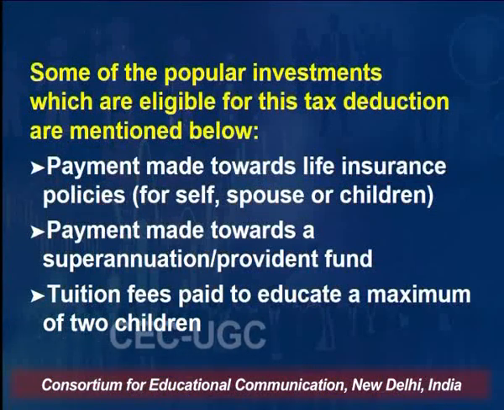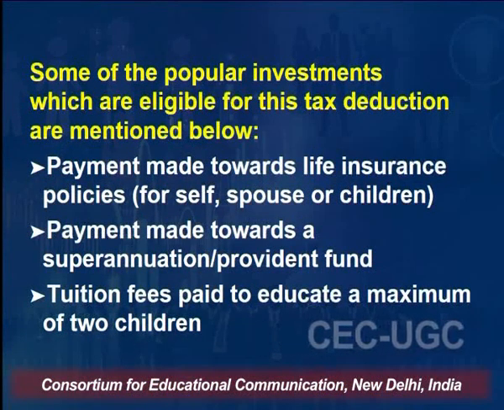So what are the popular investments which you can make for the purpose of tax deduction? Payment made towards life insurance policies for yourself, for your spouse or for your children. Most of us do take a life insurance policy because life is very uncertain. If something happens to a member of the family, especially the earning member, how will the future economic needs be taken care of? For that purpose, you take life insurance either for yourself, or for your spouse, or for your children.